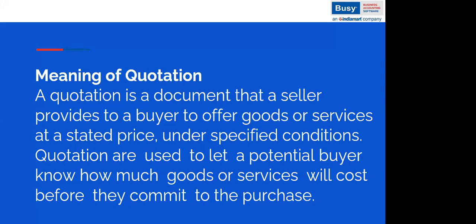It also helps a buyer find out what cost may be required to buy such an item, so the buyer can find the exact scenario of the product cost before purchasing that item.